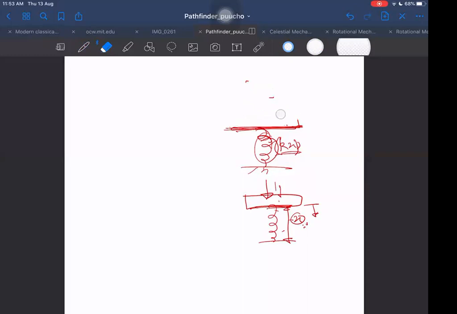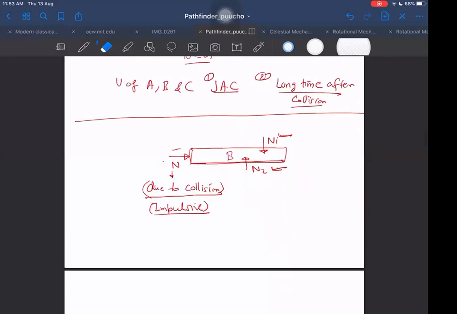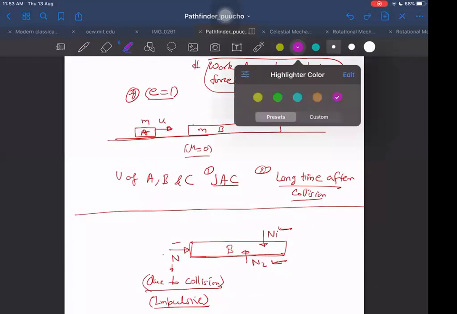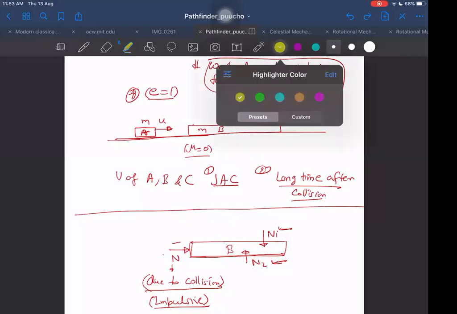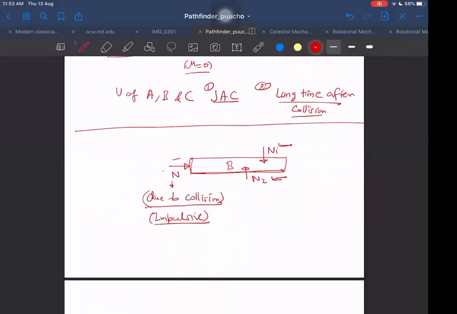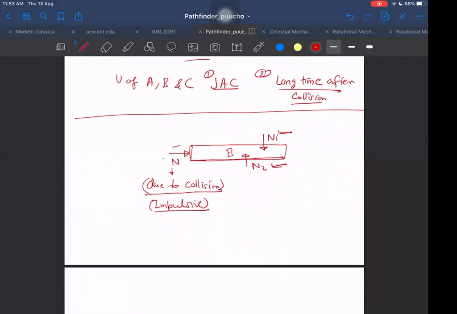Then let us go back to that diagram which I was making before. How to do this one now? In this question, the first collision will be taking place between just A and B. There is no role for others in this. C will not participate in the collision. If you want to write the conservation of momentum equation, it will be a very big mistake if you start taking C and B as a single body. No, these are not a single body.